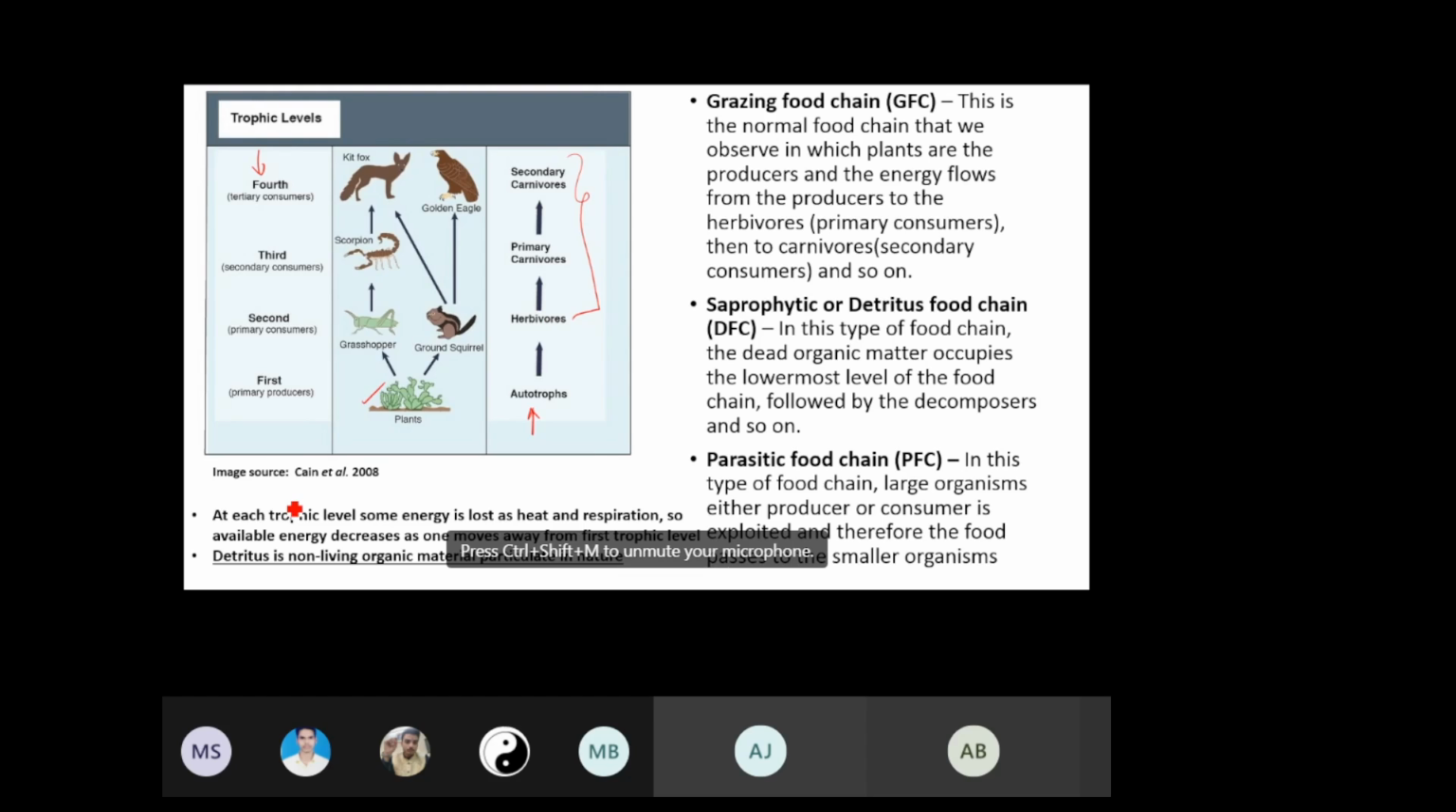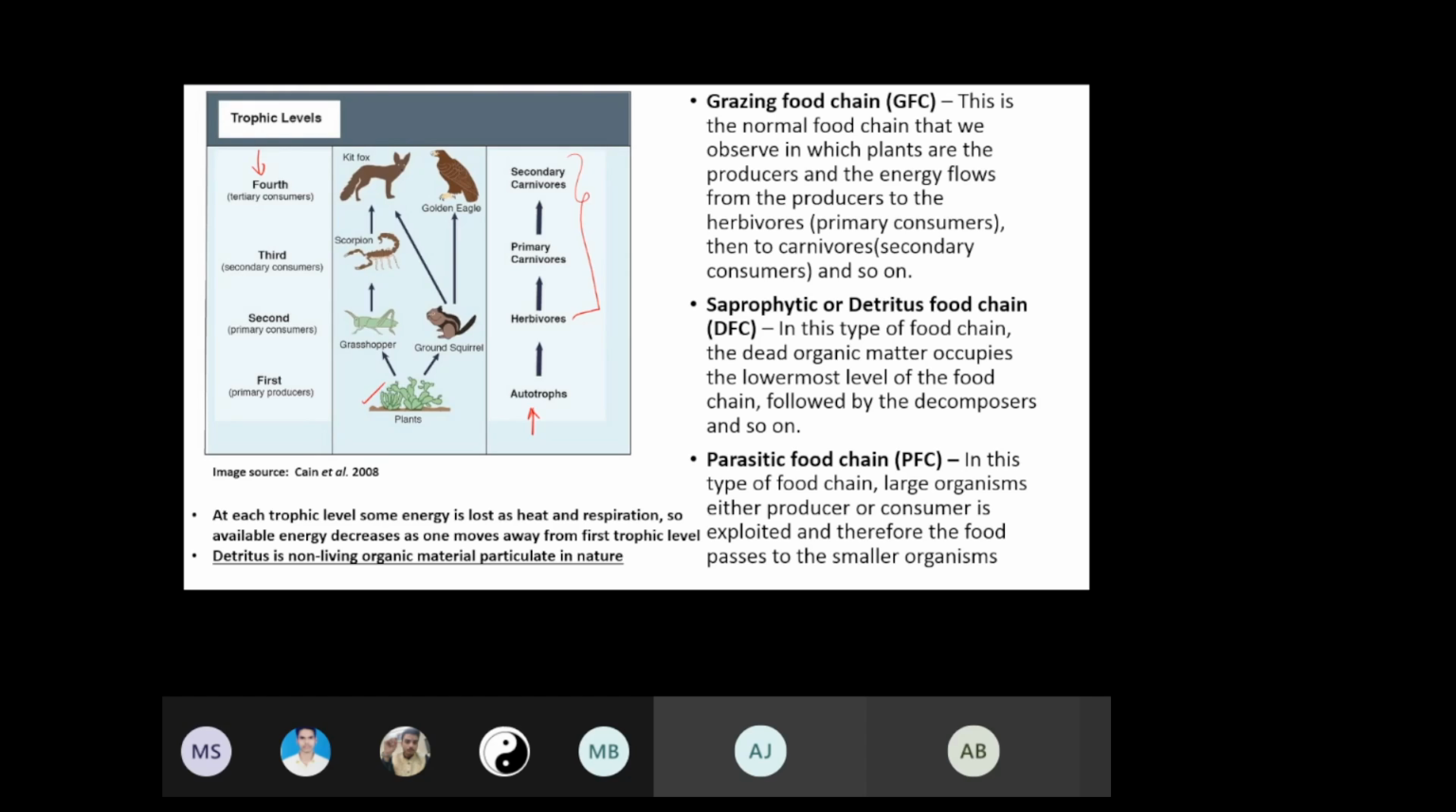Now what happens at each of these trophic levels? Some energy is lost. We have to understand that there is not 100% transfer of energy. That means efficiency is not 100%. The good question that comes to our mind is, where is this energy getting lost and in what form? This energy is lost in the form of heat and when organisms respire.